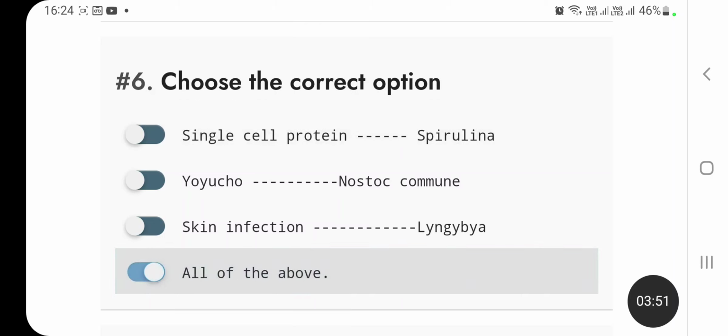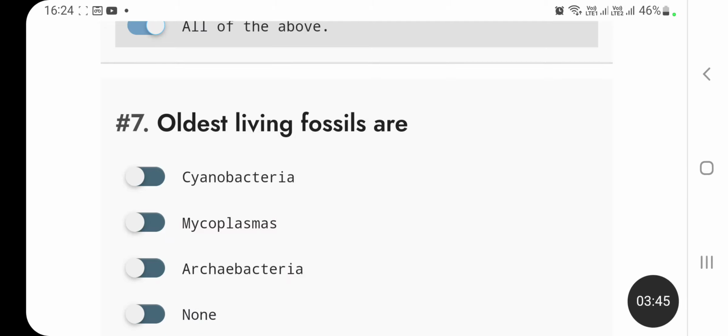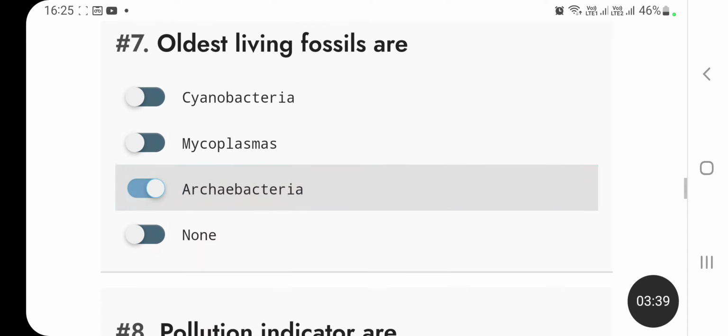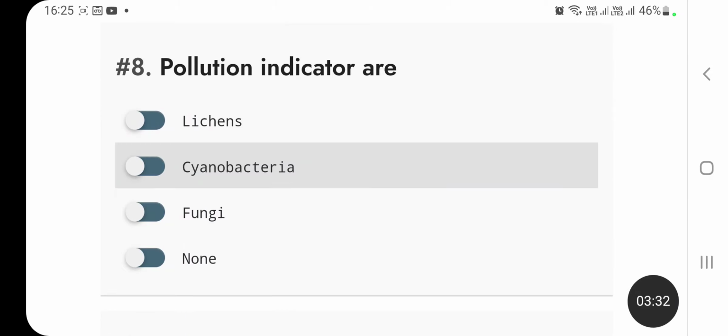The answer is all of the above. Oldest living fossils are cyanobacteria, mycoplasmas, archaebacteria or none? The answer is archaebacteria.